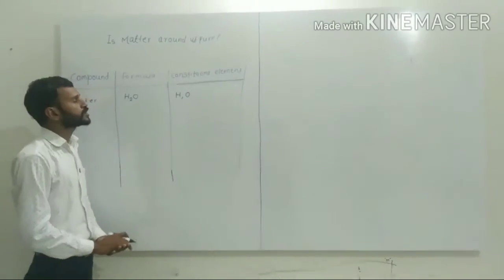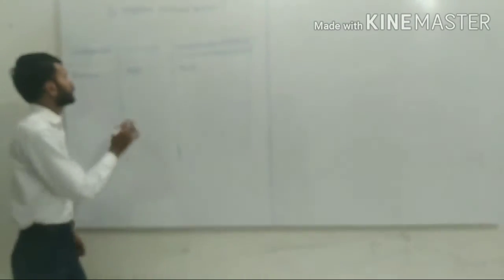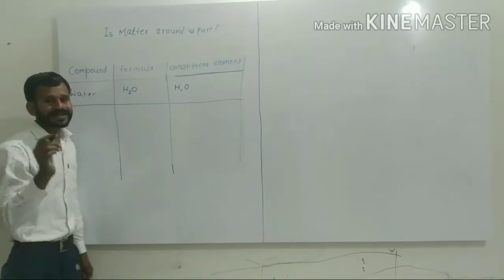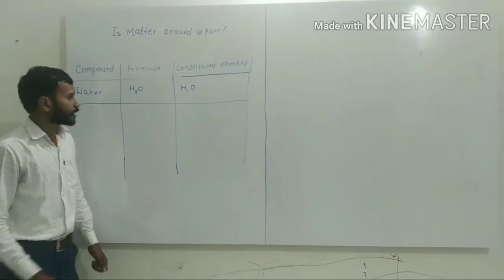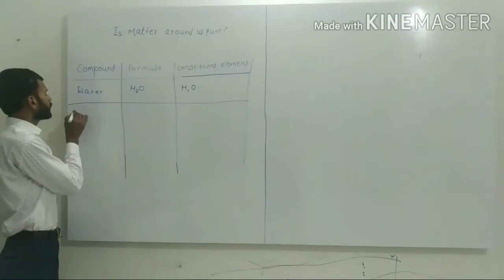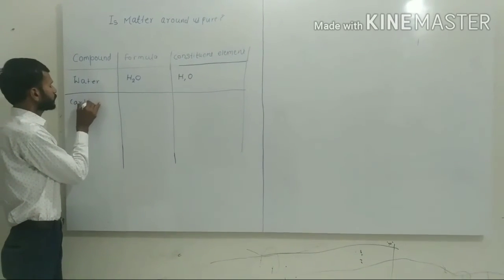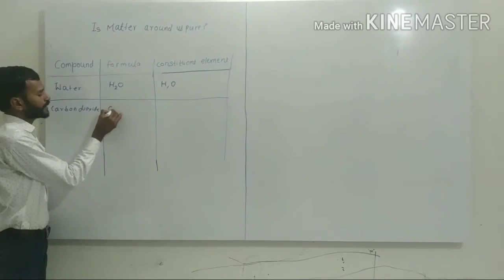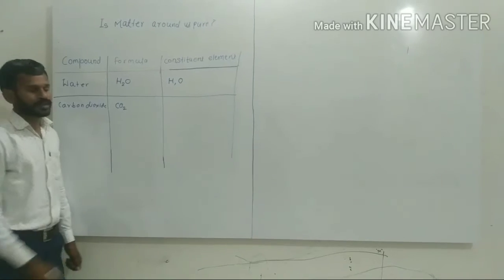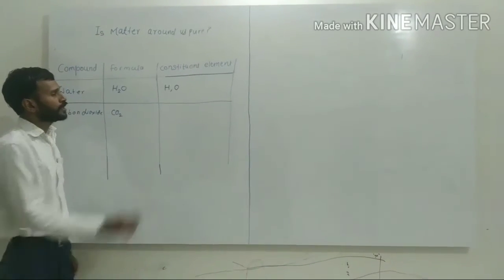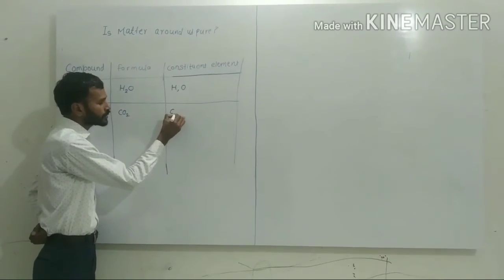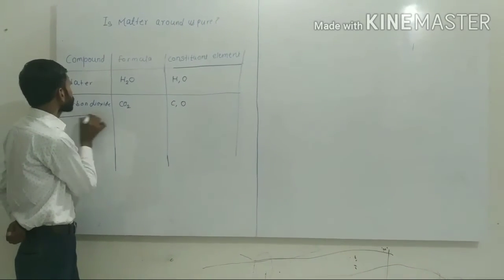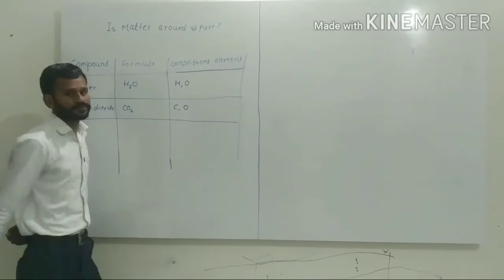Hydrogen and oxygen are the constituent elements. The second example we completed is carbon dioxide. Its formula is CO2, and its constituent elements are carbon and oxygen.